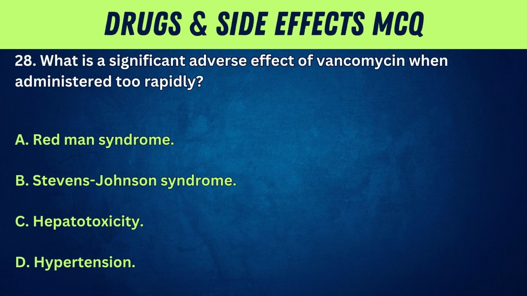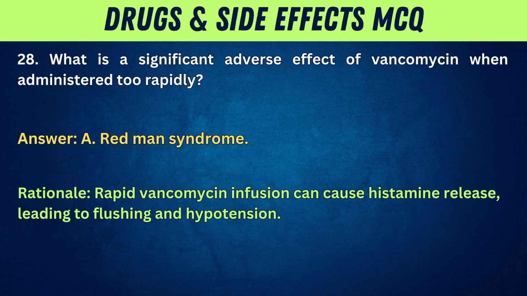28. What is a significant adverse effect of vancomycin when administered too rapidly? A. Red man syndrome. B. Stevens-Johnson syndrome. C. Hepatotoxicity. D. Hypertension. Answer: A. Red man syndrome. Rationale: Rapid vancomycin infusion can cause histamine release, leading to flushing and hypotension.